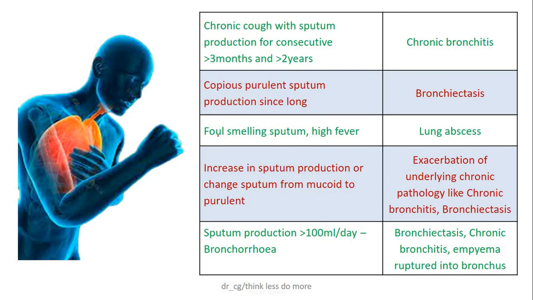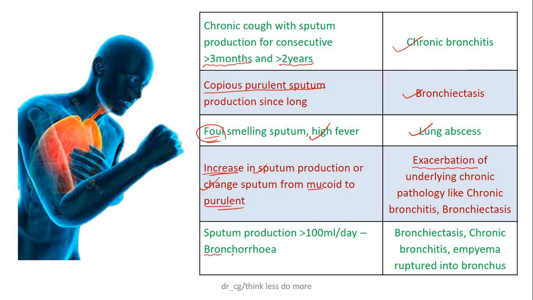Chronic cough with sputum production for more than 3 consecutive months, lasting for more than 2 years, is due to chronic bronchitis. Copious purulent sputum production since long is a main feature of bronchiectasis. Foul smelling sputum production with high-grade fever is typical for lung abscess. An increase in sputum production or a change in sputum from mucoid to purulent is an indication of exacerbation of underlying chronic pathology, like chronic bronchitis or bronchiectasis exacerbation.